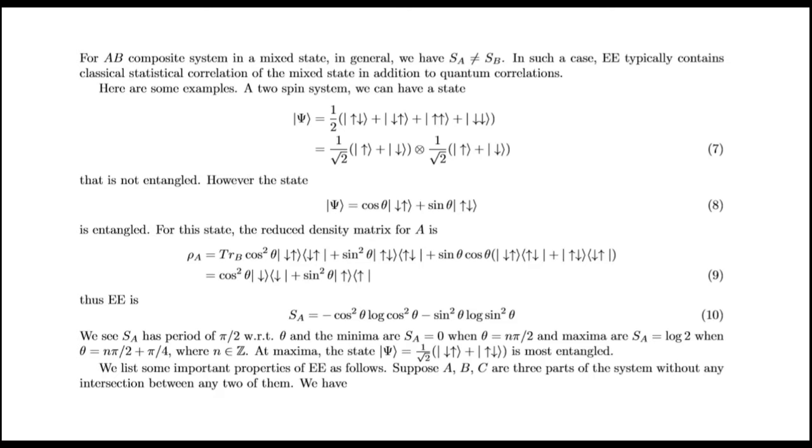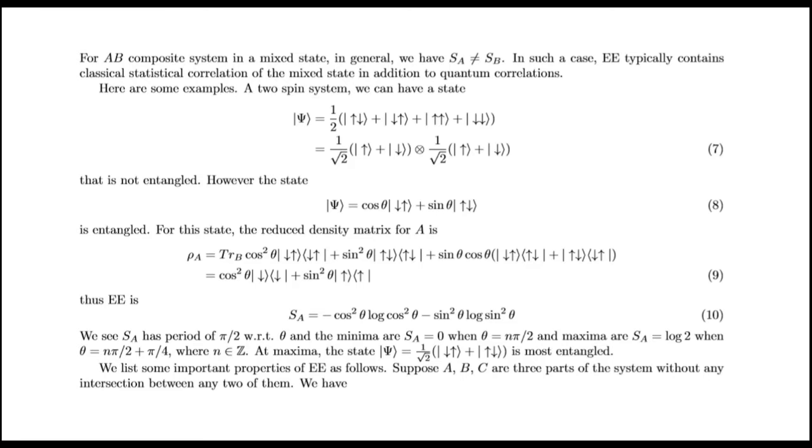A two-spin system. You can have a state that is not entangled, however the state is entangled for other values of theta. For this state, the reduced density matrix for A is this, which shows entanglement entropy is this. We see entanglement entropy has a period of this. The minima are S_A equals 0 when theta is n pi over 2, and maxima are S_A equals log 2 when theta is n pi over 2 plus pi over 4, where n is an integer.